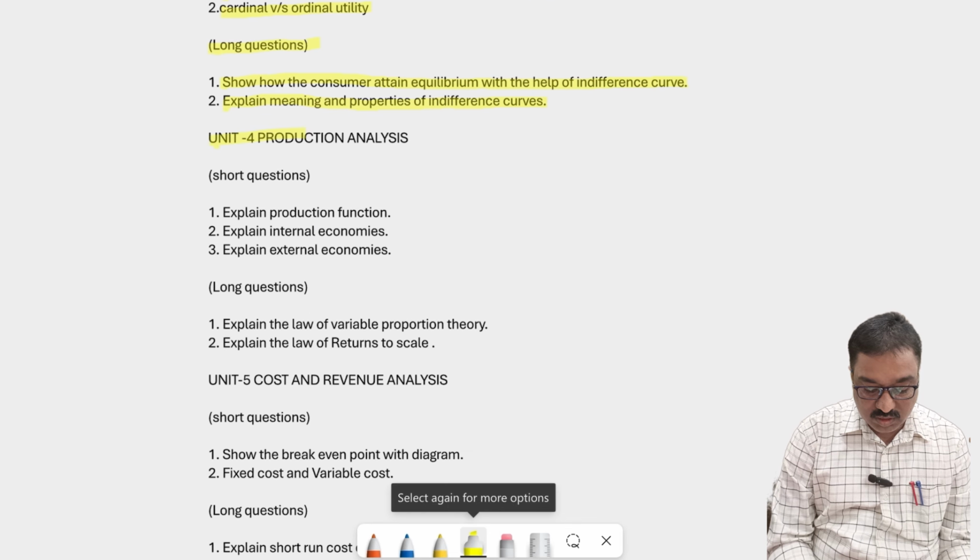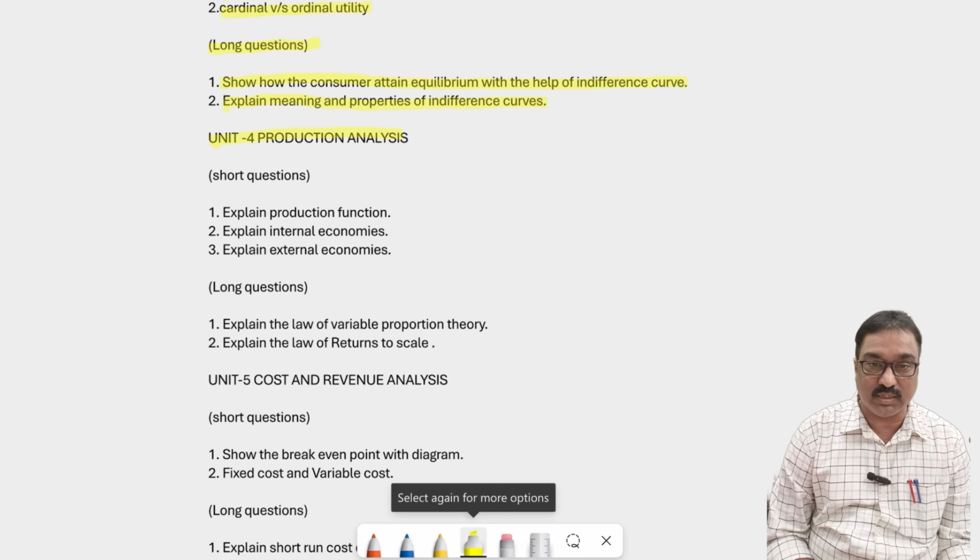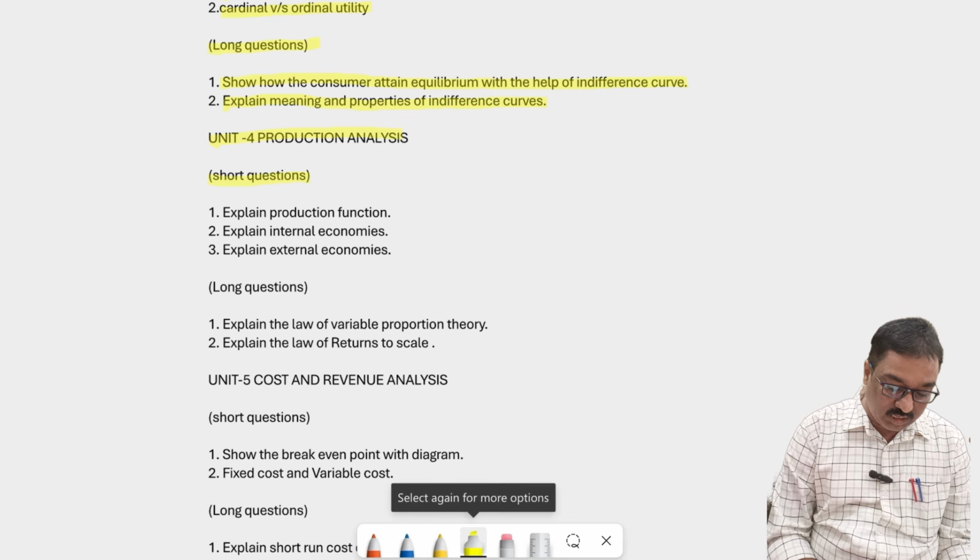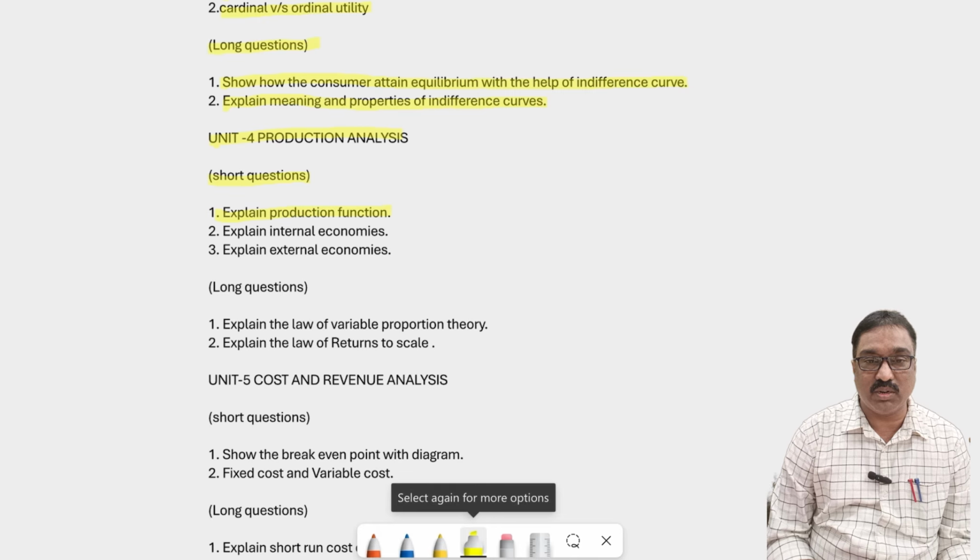And fourth chapter, unit 4, production analysis. The chapter name is production analysis. Here, let us first discuss the short answers. Explain the production function. What is the meaning of production and what is called the production function? Production means the conversion of inputs into output. And what is called the production function? It shows the relationship between inputs and output, that is called the production function. This is also an important short answer.